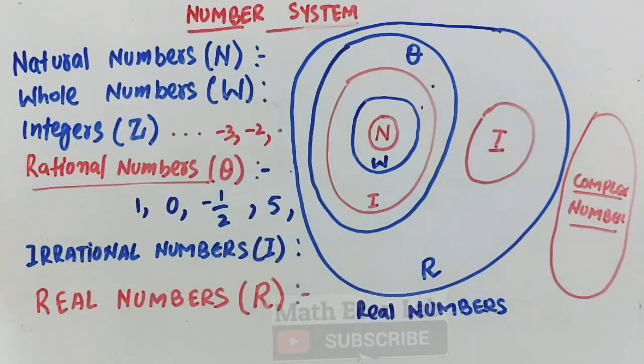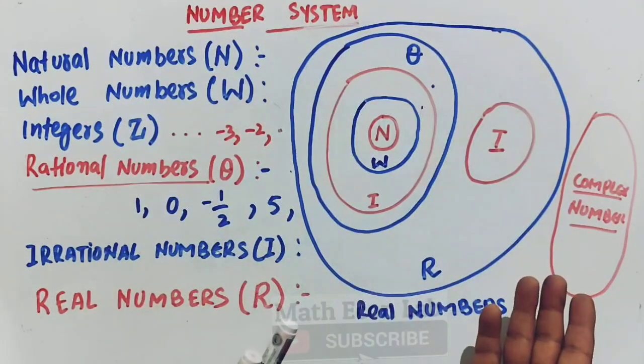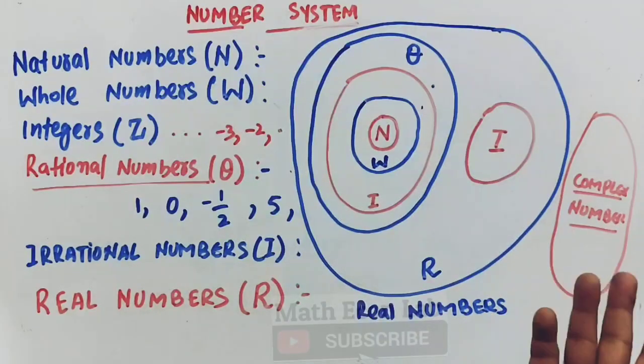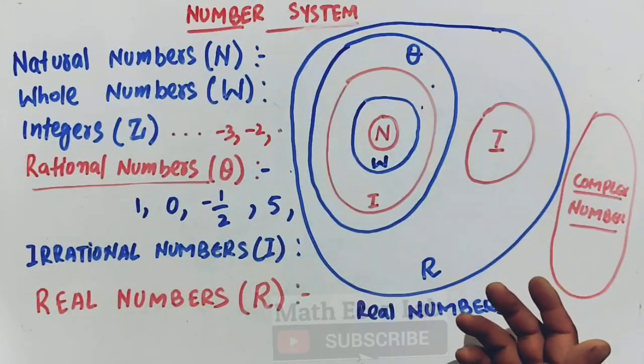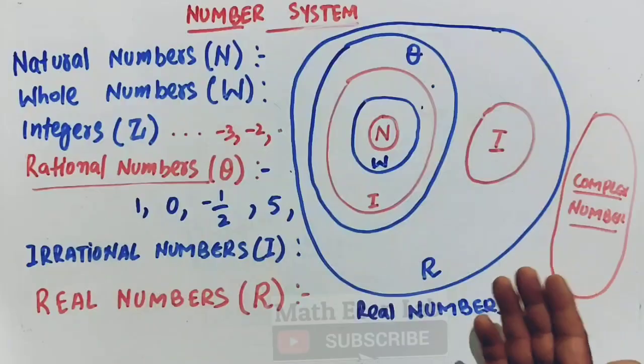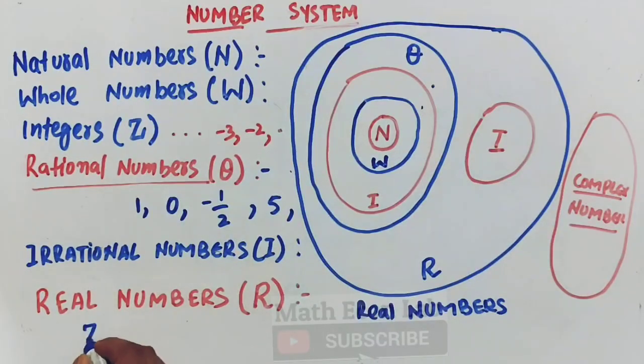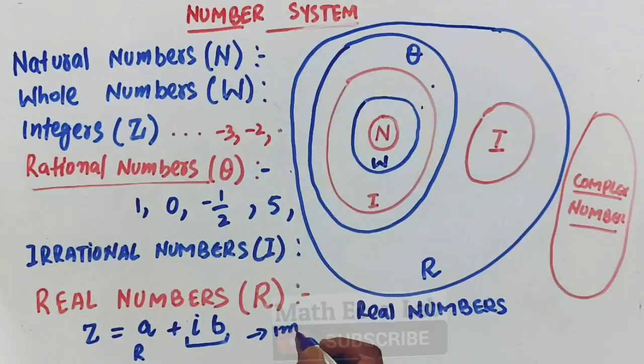So we don't need to discuss the complex numbers. To explain it, complex numbers, although the name is complex, it is not complex per se. A complex number is a number expressed in the form z = a + iota b, where a is a real number, this is the real part, and this is the imaginary part.